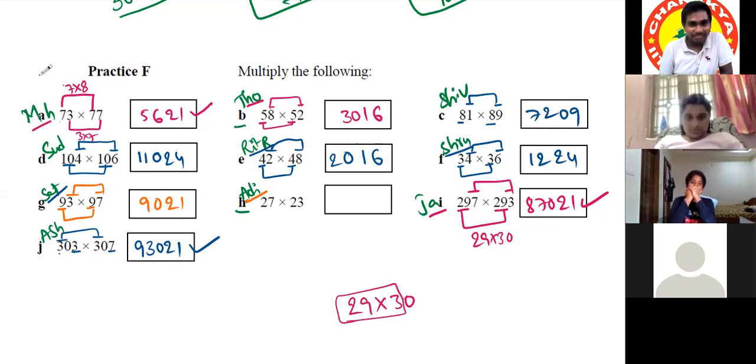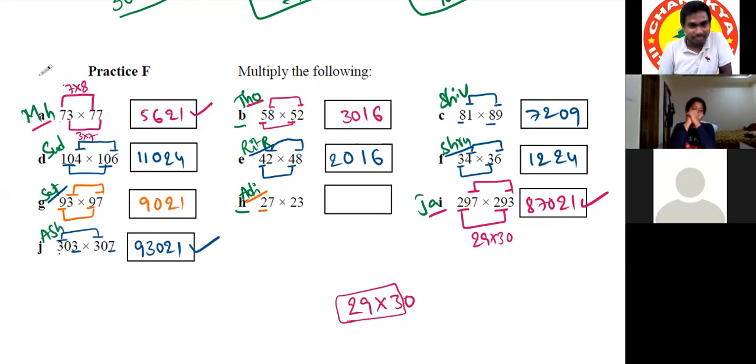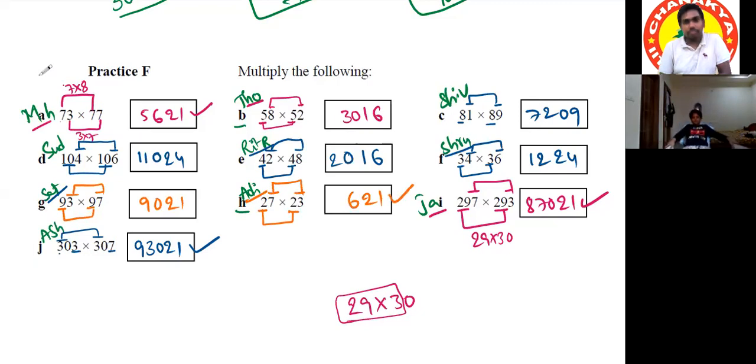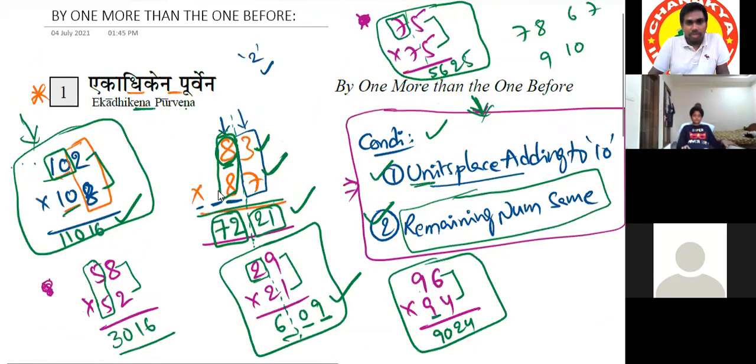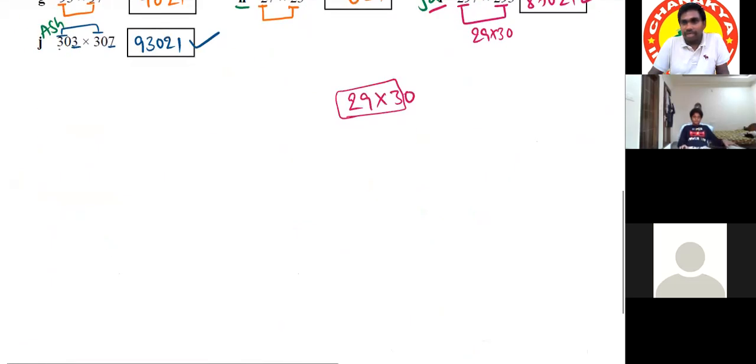Aditi. Yes, sir. So I will start with the right side. 7 3s are 21. We'll increase the 2 by one, so it will be 3. So 2 3s are 6. So the answer is 621. That's all. Very good. So prepare well for tomorrow's exam, revise all the classes once, and check your Google Classroom, because I have given some homework also. All those things will come in.